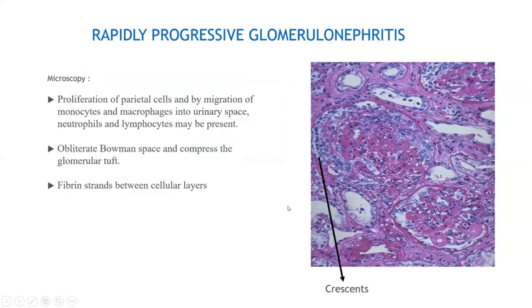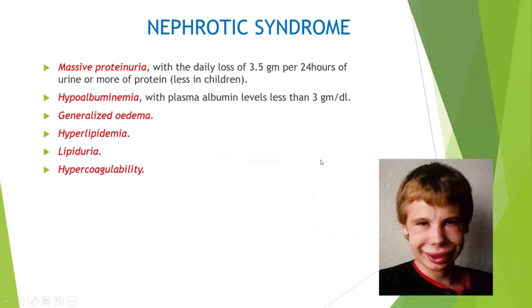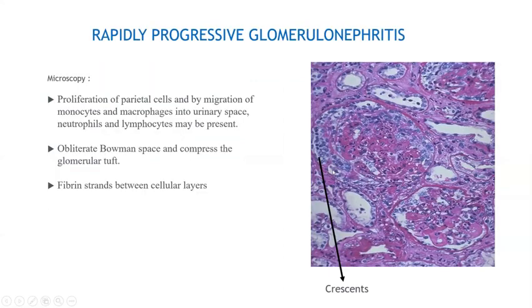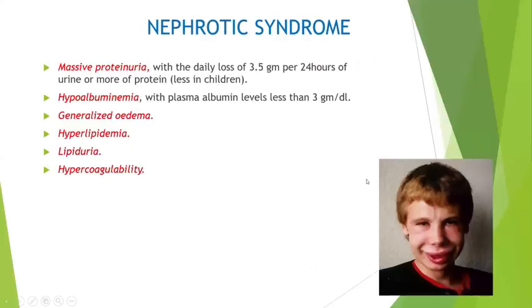Obliteration of the Bowman's capsule, and there can be thickened basement membrane, which will be usually seen in the PAS and the other special stains. Fibrin strands will be there in between the cellular stroma.